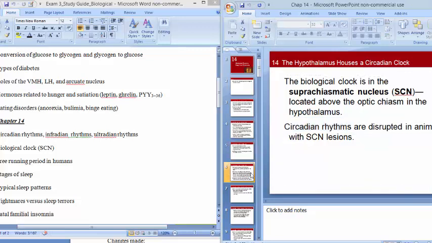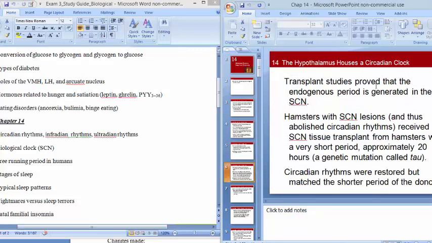So we know that when we do a transplant of this circadian clock, or the SCN, then that causes the individual that received the transplant to have the same circadian rhythm as the donor, for lack of better terms, okay?